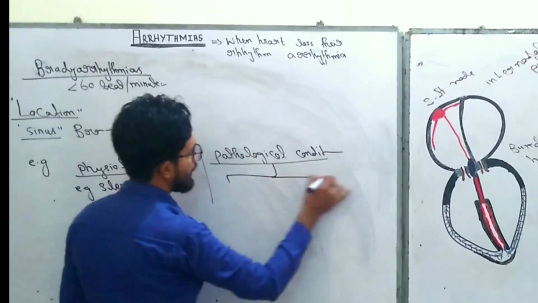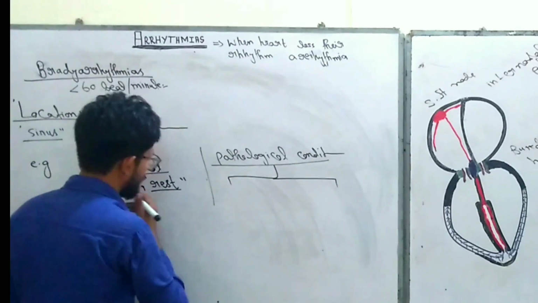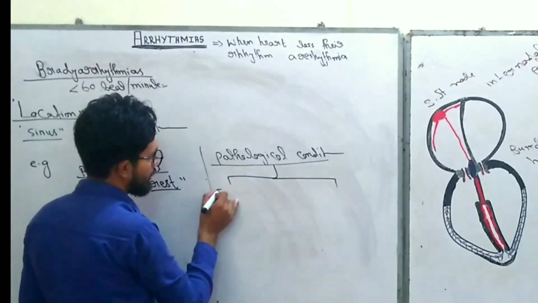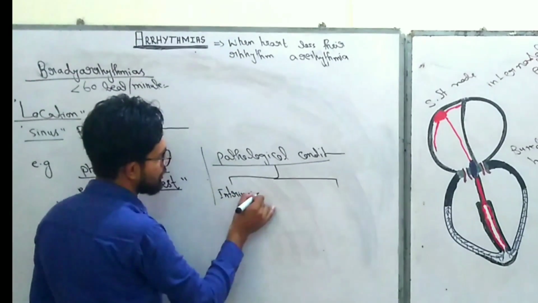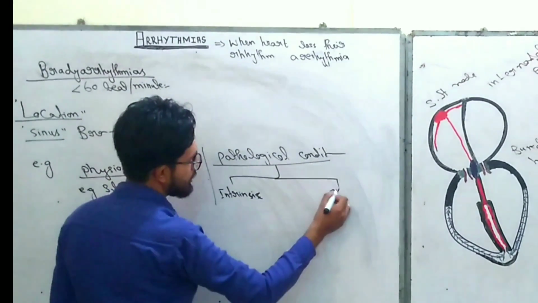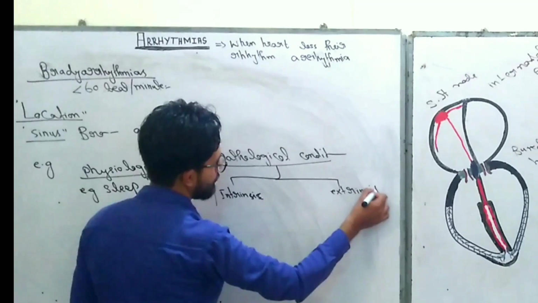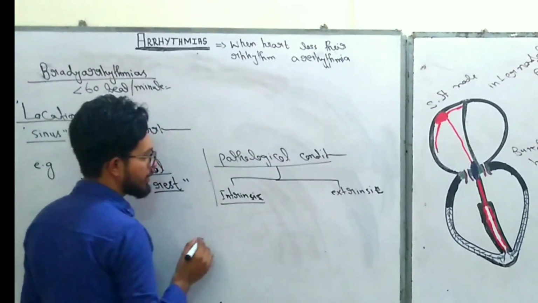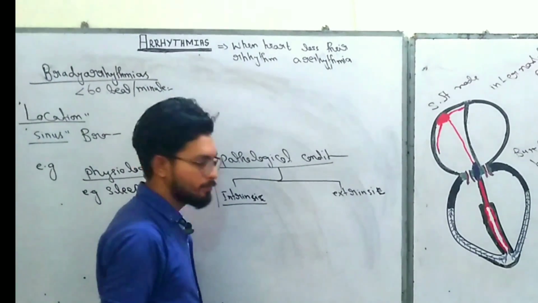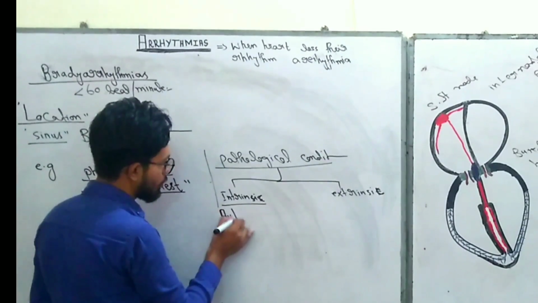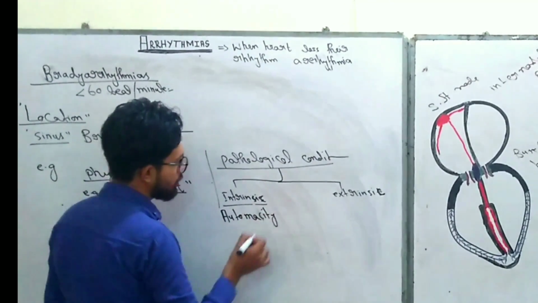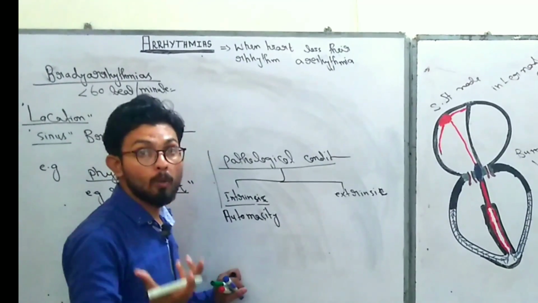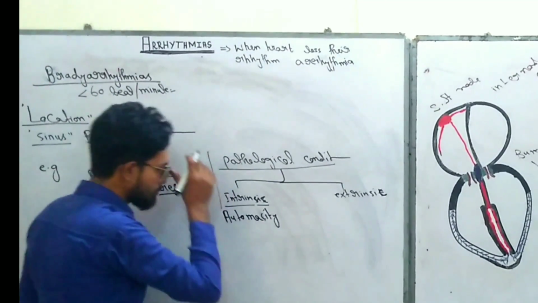The pathological conditions are further divided into two: intrinsic problems and extrinsic problems. Intrinsic problem means the SA node has lost its automaticity. Automaticity is the process in which the SA node generates impulses in an automatic manner, right?